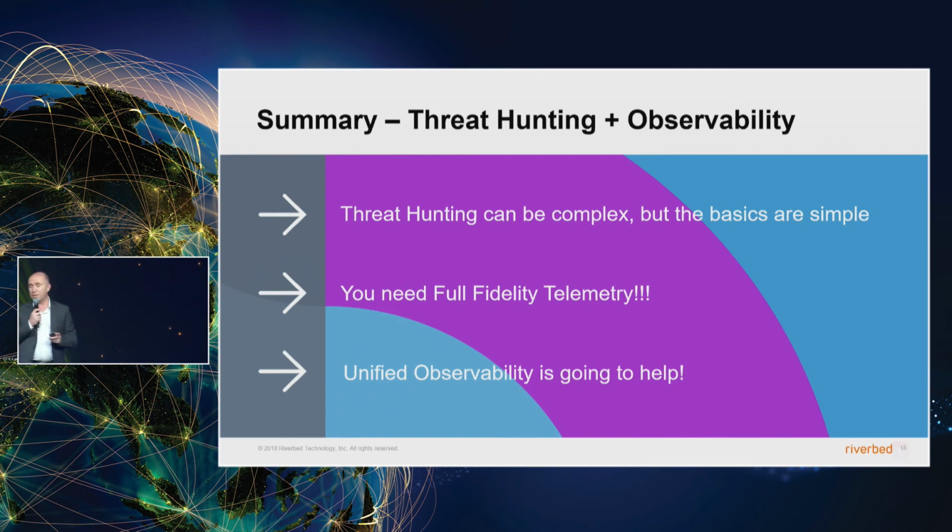And unified observability is going to help. It's becoming so difficult with all of this telemetry, all of this data. If you think about it, customer networks are getting busier, they're getting faster, they're hybrid, and we have secure encrypted protocols going across the top. It gets very, very difficult to watch everything. We can't do that anymore. So the systems need to be able to understand, using things like artificial intelligence and machine learning, what's important and what isn't. When something happens here, it notices over there. We need those systems, and you're seeing we're putting a lot of time into that.